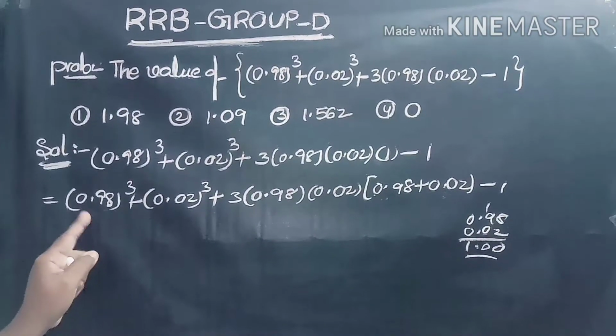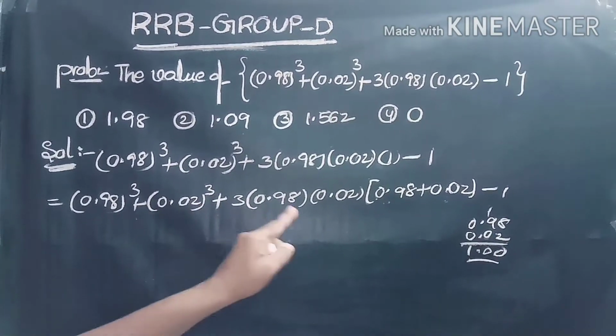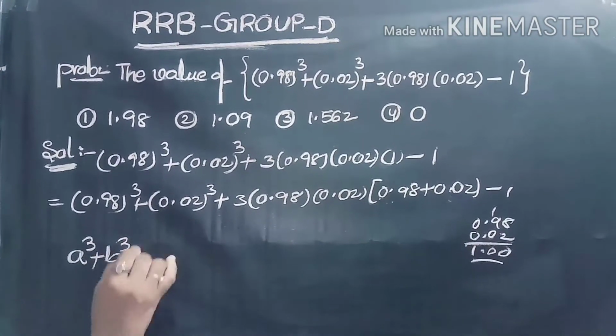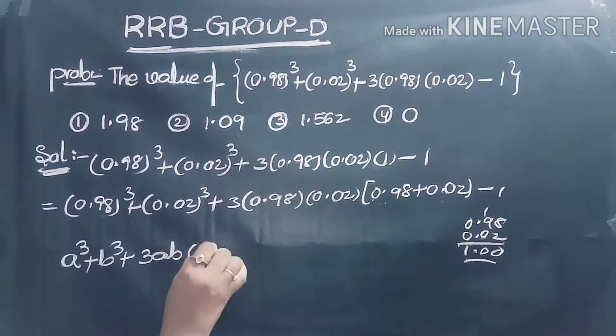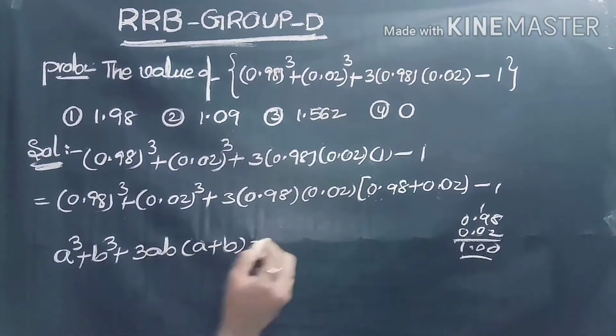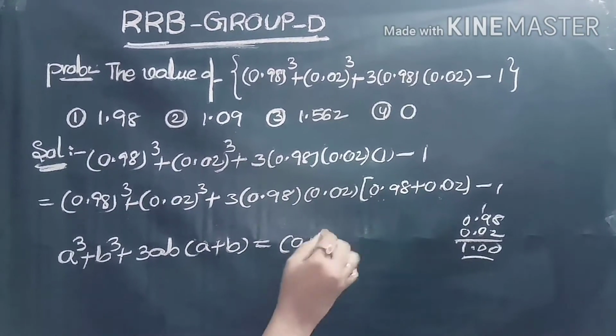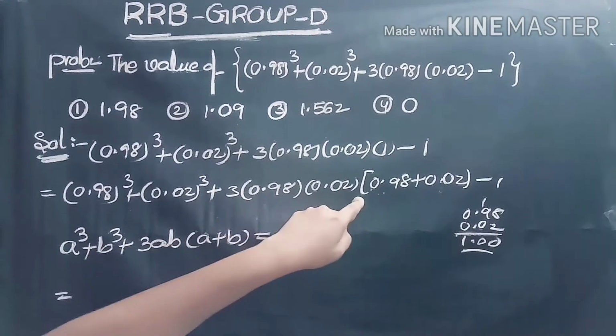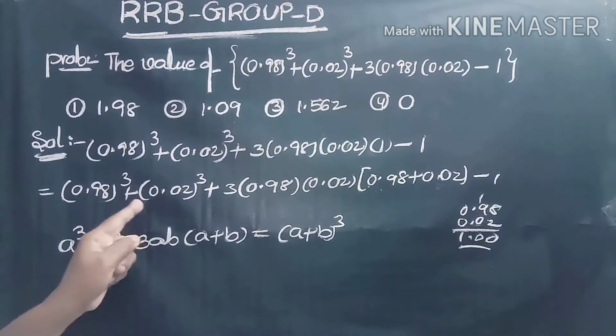Now this is in the form of a cube plus b cube plus 3ab into a plus b, and the formula for this is a plus b whole cube is equal to a cube plus b cube plus 3ab into a plus b. So we apply this formula to the above expression.